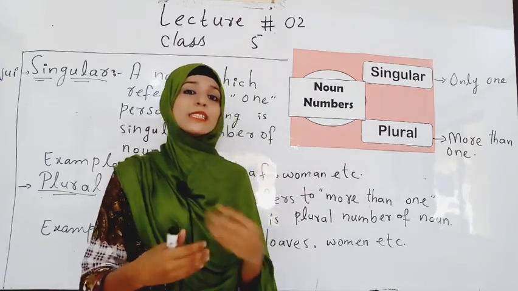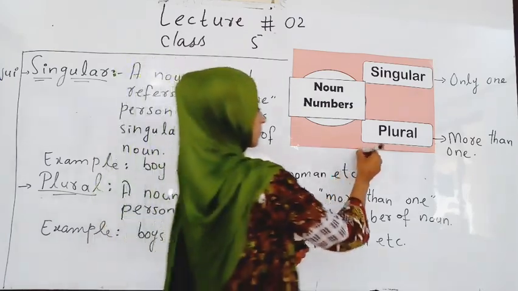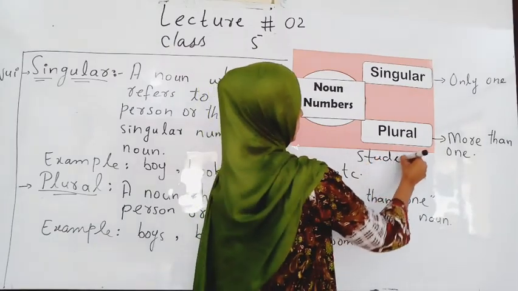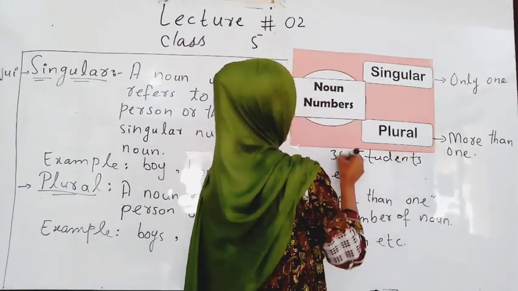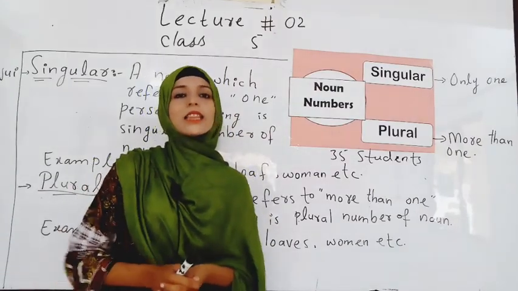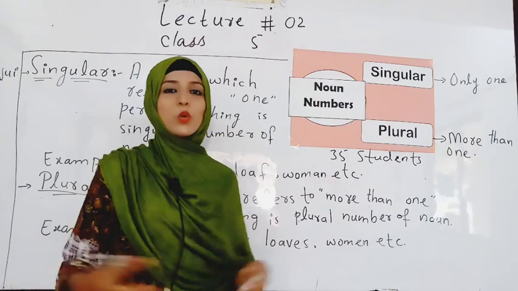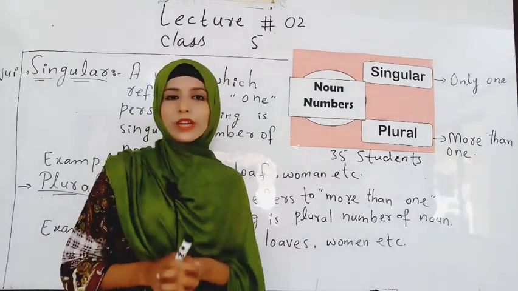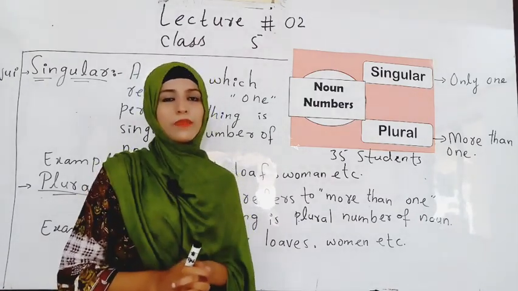Why do we say students? Do you have any reason? Yes. The same I am going to explain to you: why do we use students, or plural numbers.